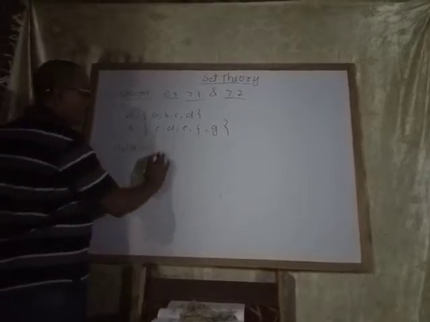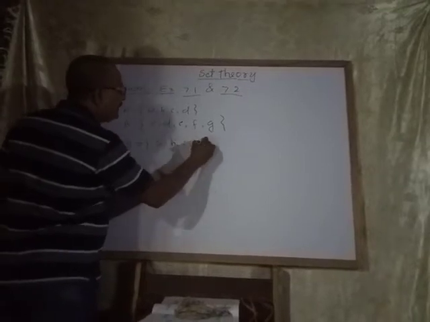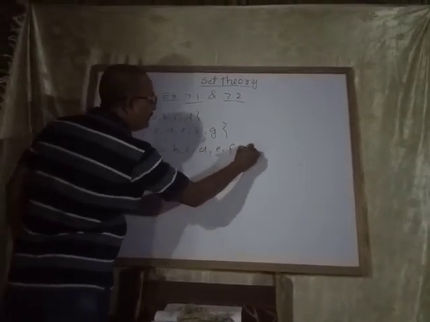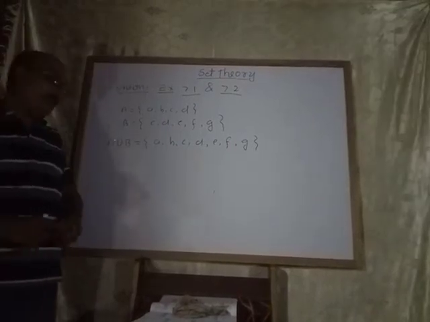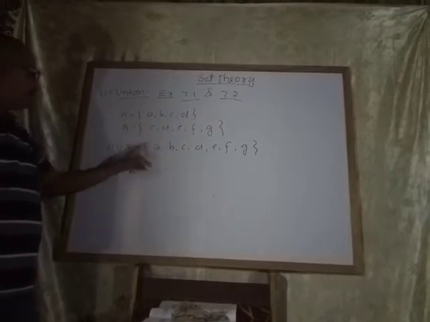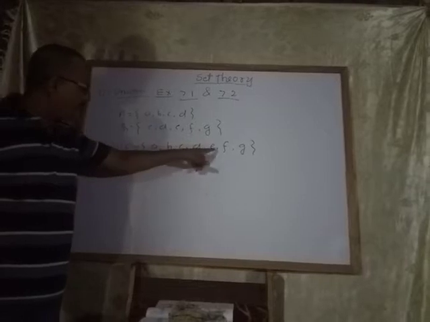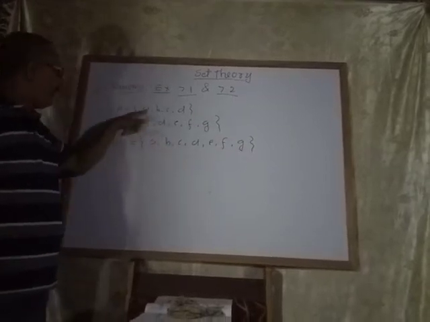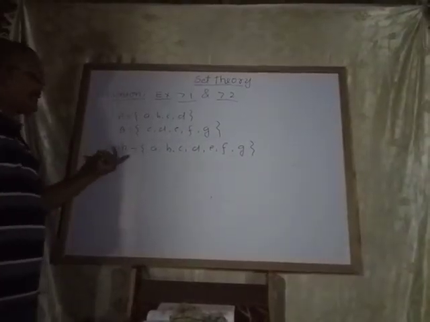Union of sets means set A, B, C, D, E, F, G. See that all the elements of set A and set B are present in A union B.